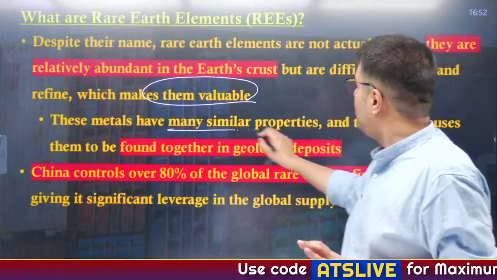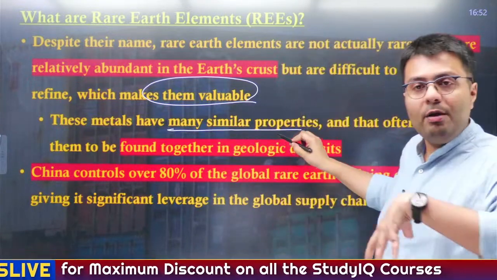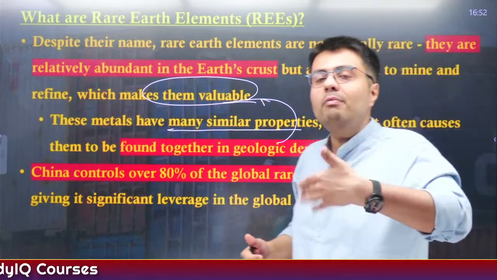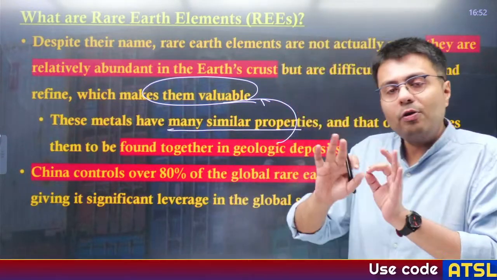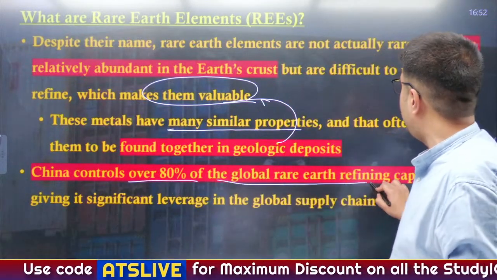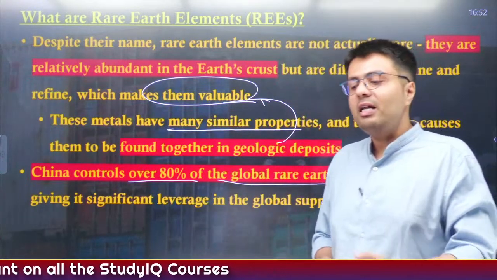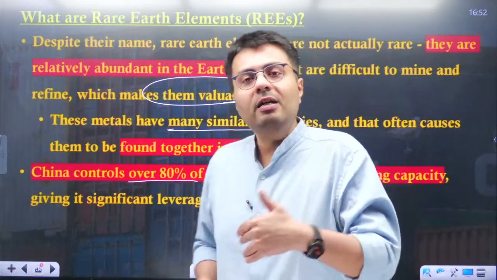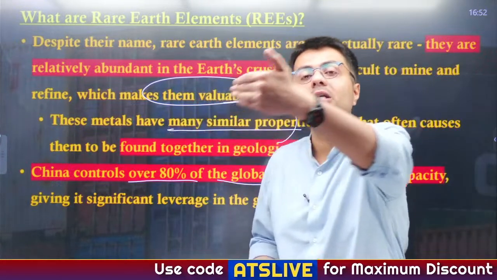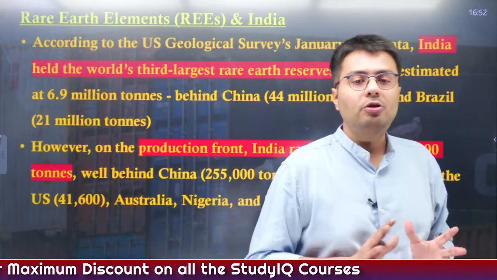And these metals have similar properties, and that is why they are often found together, clumped in geologic deposits. To obtain elements out of these geologic deposits, you need to refine them, and this refinement is a technically very expert process, and only a handful of countries like China have control over it. So China controls 80% of global rare earth refining capacity, giving it significant leverage in the global supply chain. Basically, China can ask whatever cost it wants, demand whatever conditions, and other countries will be forced to comply if they have to import these rare earth elements from China. That is why we see China misbehaving by controlling its supply chain.